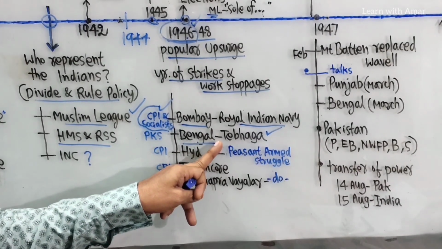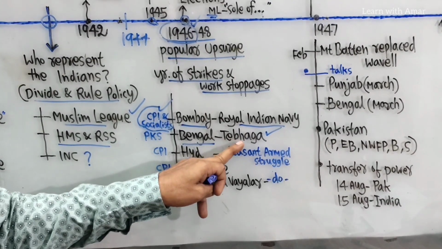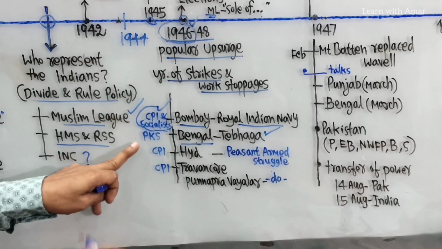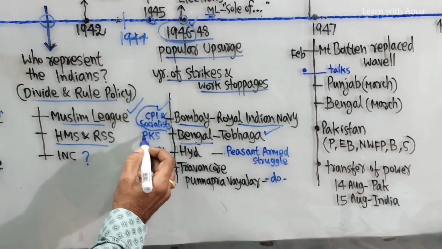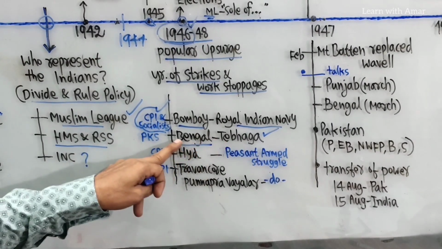Then instead of half or less than half. So here they got success. This Tebhaga movement, led by the Provincial Kisan Sabha, got success.